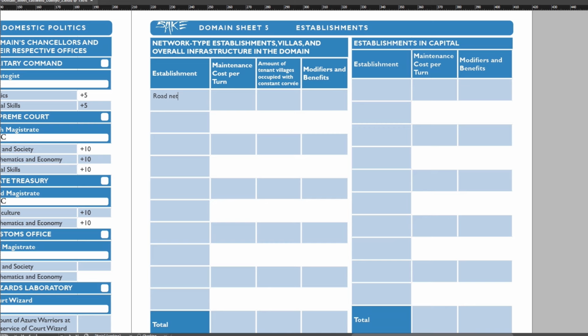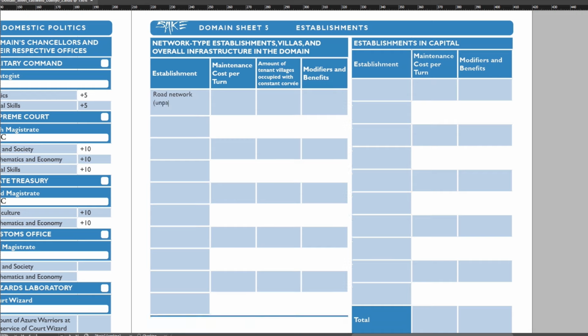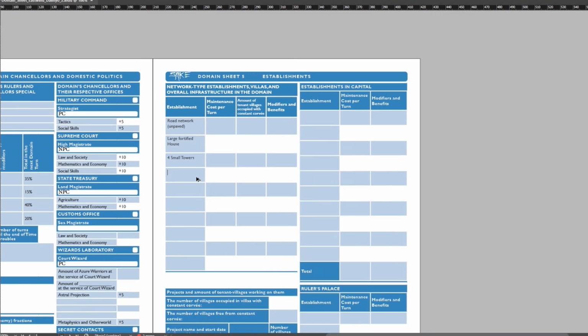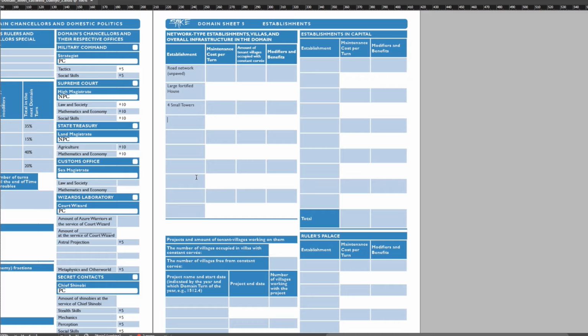As for establishments, for simplicity's sake, our starting domain will start out almost empty. Let's just add road network, unpaved, and large fortified house for player space. And as the map has some border towers, 4 small towers also. Let the players build up their domain themselves, how they see fit.